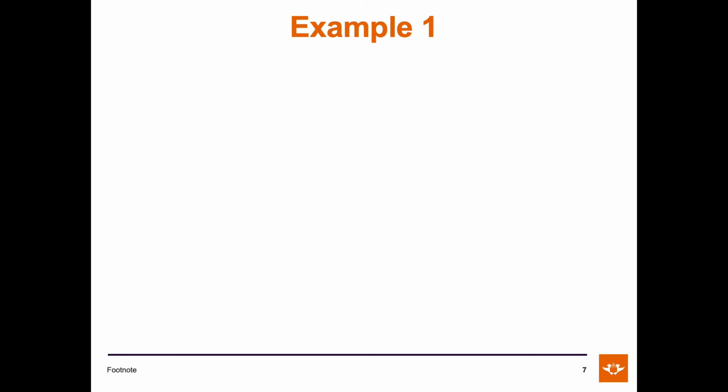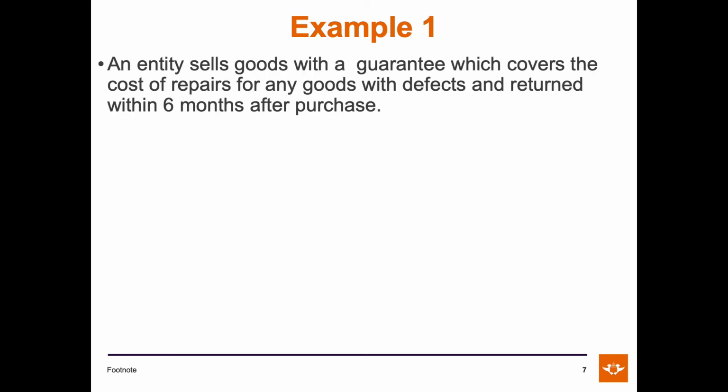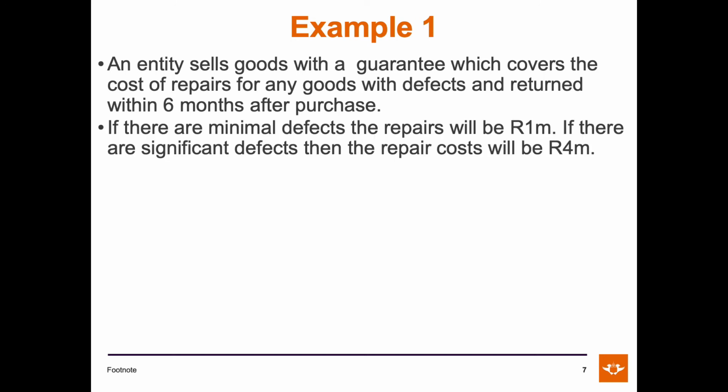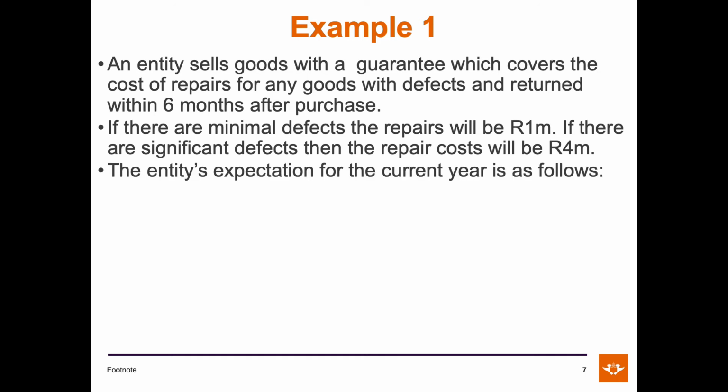Now let's take what we have learned earlier in this video and look at an example. An entity sells goods with a guarantee which covers the cost of repairs for any goods with defects and returned within 6 months after purchase. If there are minimal defects, the repairs will be 1 million rand. If there are significant defects, then the repair cost will be 4 million rand.